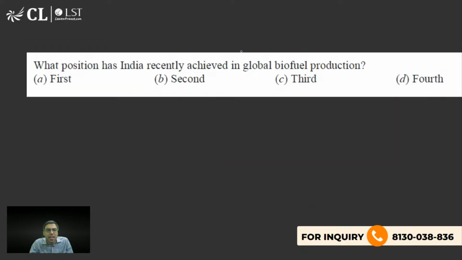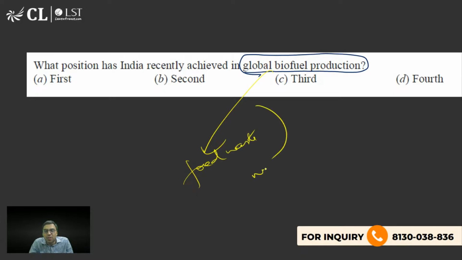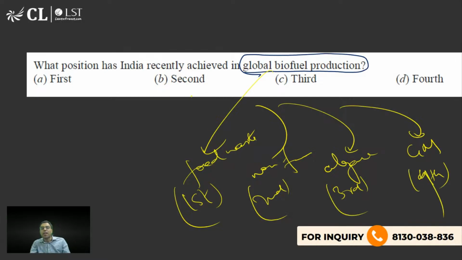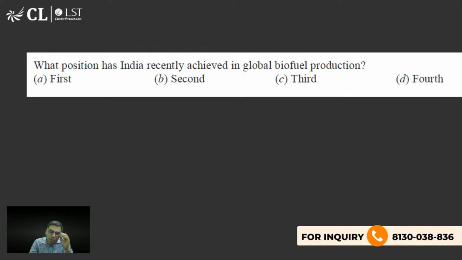The next one is, what is India's position as far as global biofuel production is concerned? है ना, बायोफ्यूल क्या होता है? चाहे तो फूड के वेस्ट से बनाया जाता है, या नॉन फूड वेस्ट वगैरह जो होता है उससे बनाया जाता है, और या algae वगैरह से बनाया जाता है, या जेनेटिकली मॉडिफाइड, है ना? This is first generation, this is second generation biofuel, this is third generation biofuel, and this is fourth generation biofuel. So biofuel actually is considered as an alternative form of fuel, है ना?